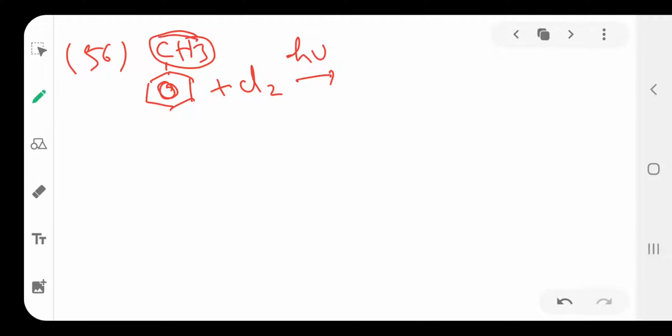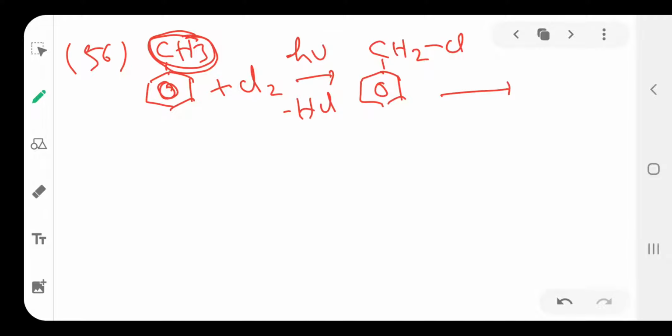So the hydrogen atom present in the alkyl group reacts with chlorine in the presence of sunlight to form benzyl chloride. Here one of the hydrogens is replaced by chlorine, and the benzyl chloride is then reacted with aqueous KOH.